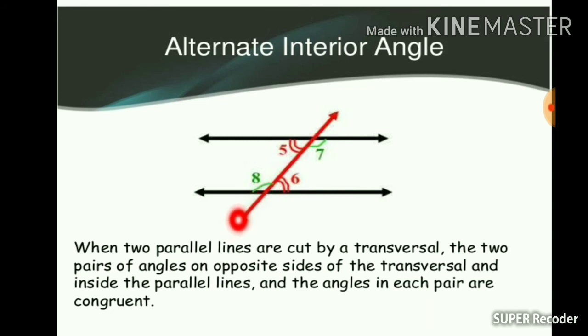Then I get alternate interior angles which are always equal again. 5 and 6 are alternate interior angles. Same with 7 and 8, both are alternate interior angles. And why are they called interior? Because they are inside these two parallel lines, inside, and alternate. They are alternate to each other.